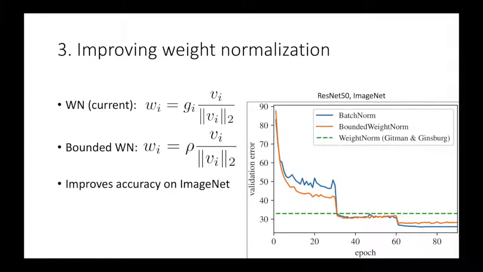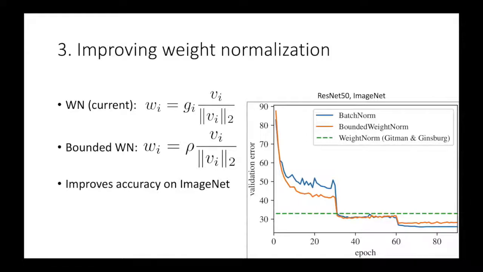Lastly, we improved weight normalization, which is another normalization technique where the weights norm is decoupled from its direction. It is more appealing than batch norm as it requires fewer computations. In addition, unlike batch norm, weight norm does not assume independence between samples appearing in each batch, an assumption which does not hold for problems such as time series prediction, reinforcement learning, and generative modeling.